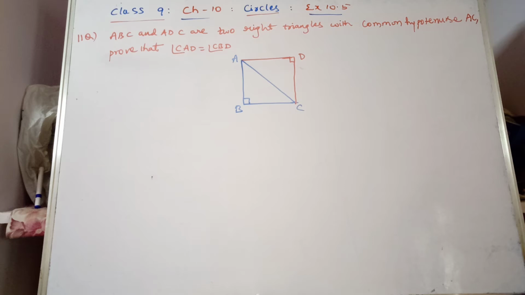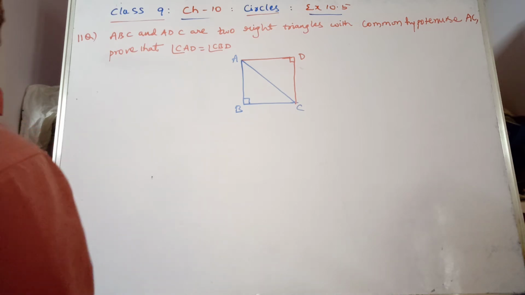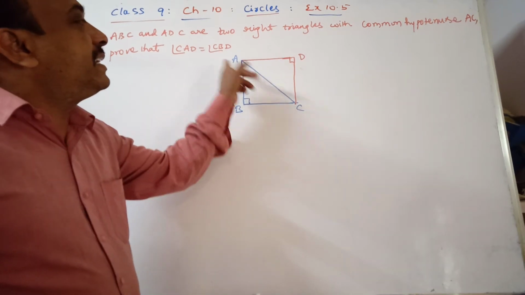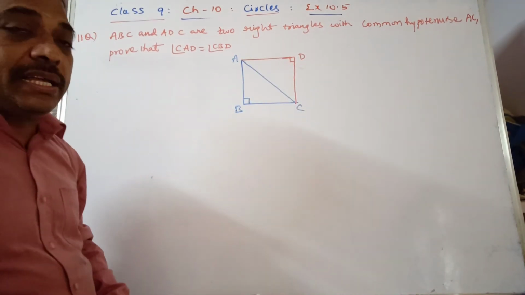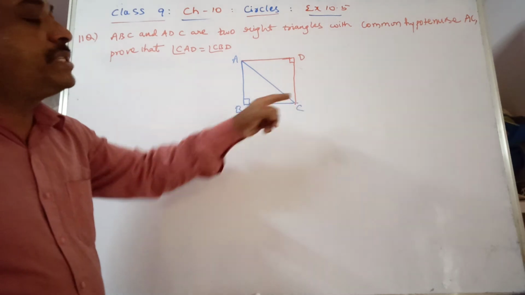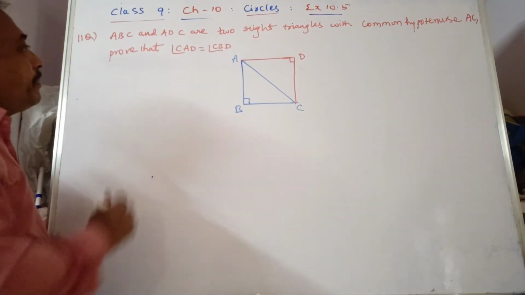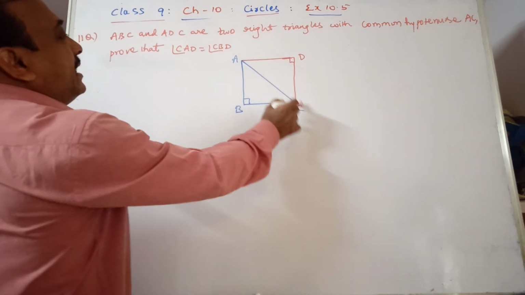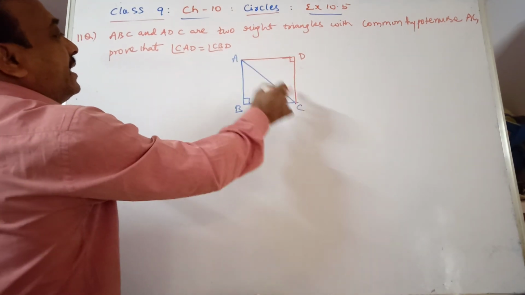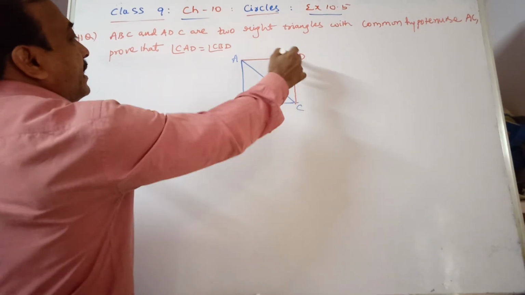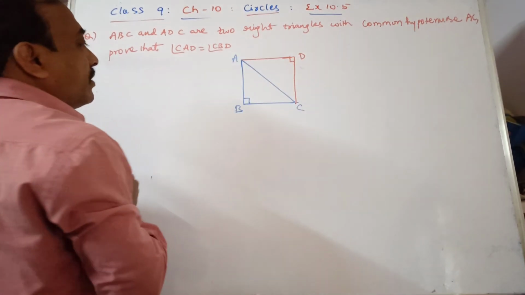Now question number 11, you see. ABC and ADC are two right triangles with common hypotenuse AC. They both have common hypotenuse AC. Prove that angle CAD is equal to angle CBD. CAD is equal to CBD.